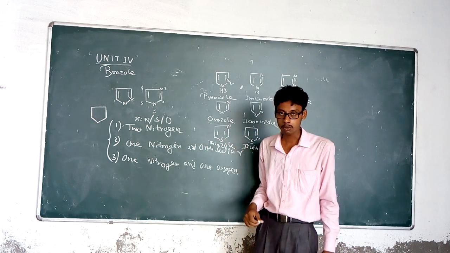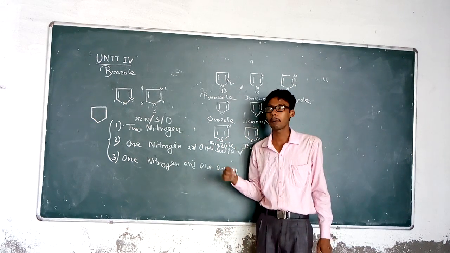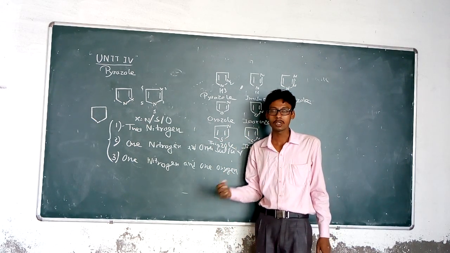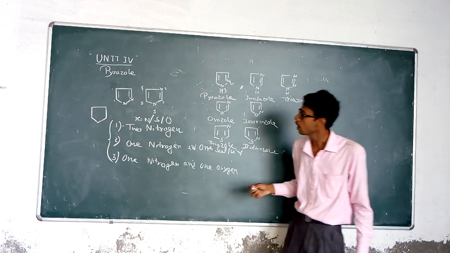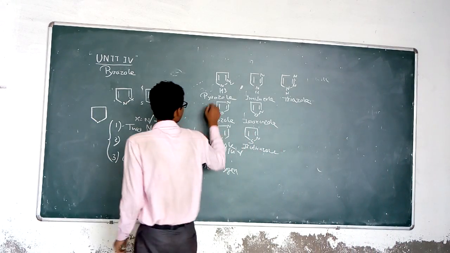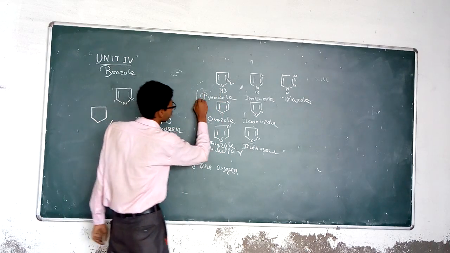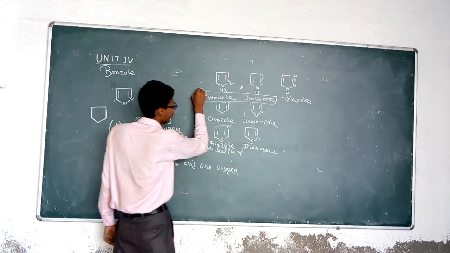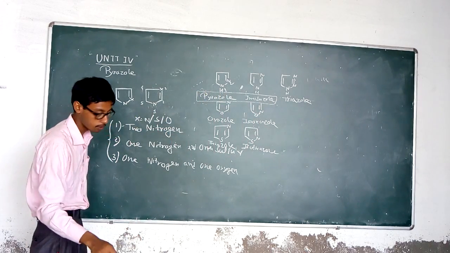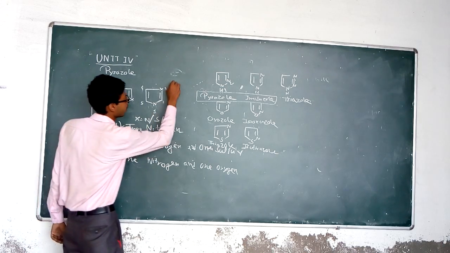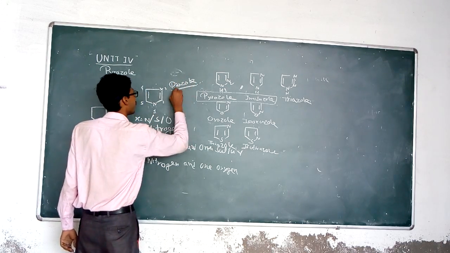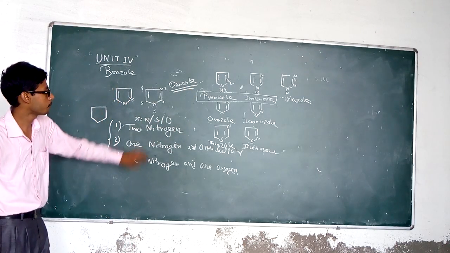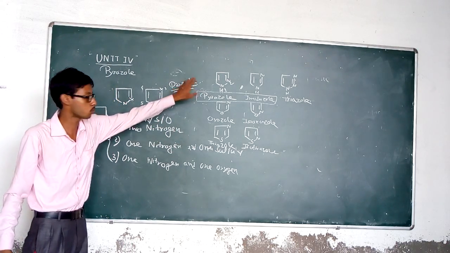So now going to the first one, pyrazole, which I am going to discuss in this lecture. Pyrazole and imidazole are diazoles, more precisely the diazole ring system, because 2 nitrogens are present, that's why it is a diazole.